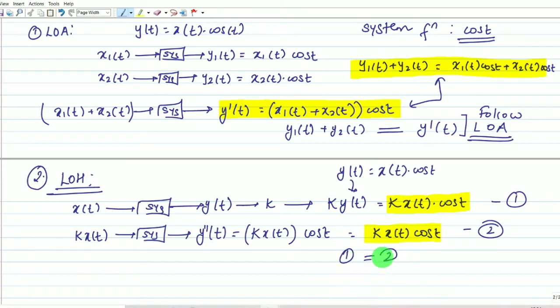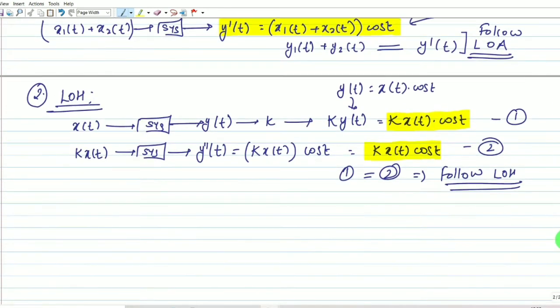Equation number 1 equals equation number 2. What does this imply? It follows the law of homogeneity. Understood? It is following the law of homogeneity. What can we say? Our system is following both the law of homogeneity as well as the law of additivity. We can comment our system is